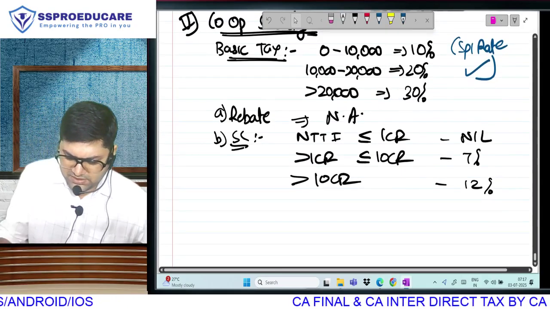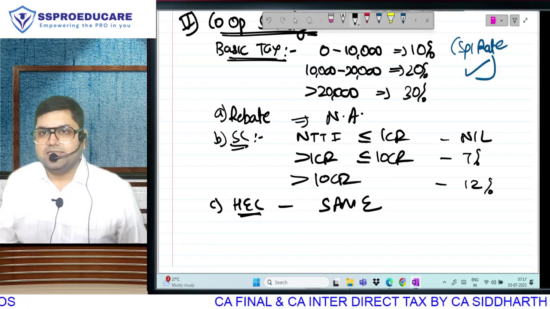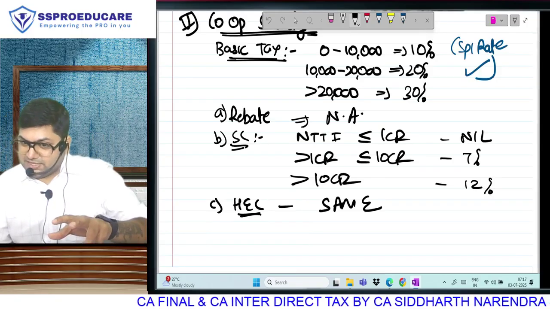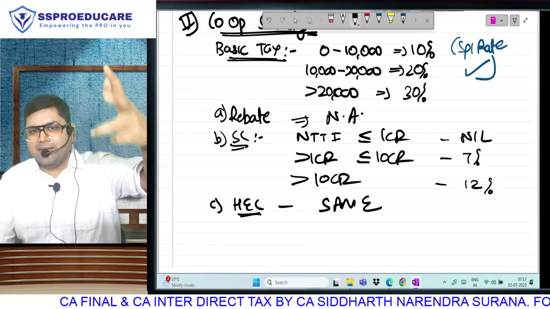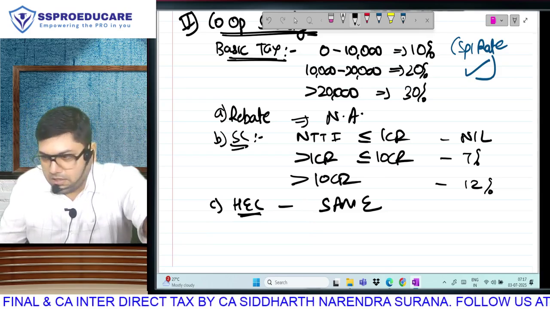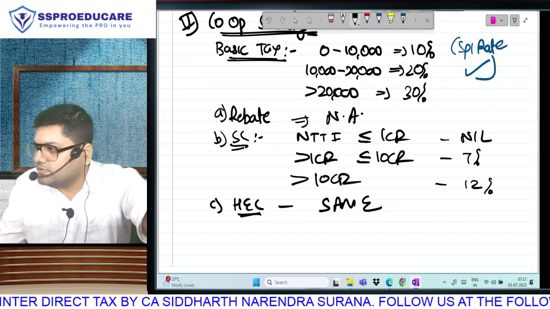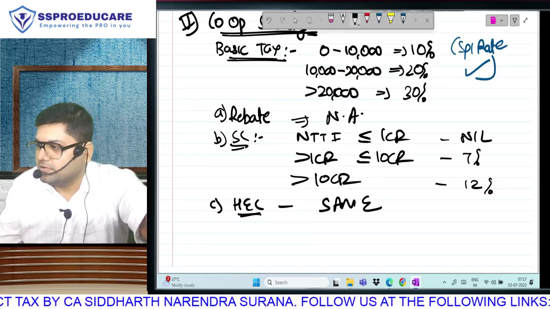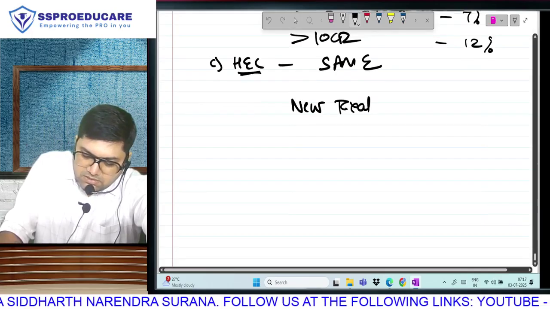Surcharges. And obviously HEC always 4%. HEC across assessees, across regime, old regime, new regime, different chapters. In fact, this tax calculation or MAT calculation, AMT calculation, wherever we are calculating tax, cess is the same at all places. Is that clear? This, ladies and gentlemen, congratulations, is the end of conclusion of tax calculation as per old regime, and now time has come to go and learn tax as per new regime.